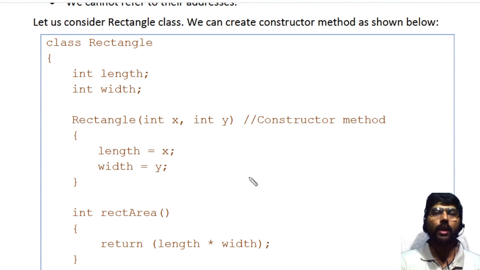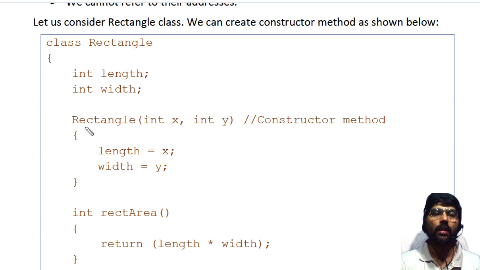Now I will explain this constructor with a small example. This example is again taken from the rectangle class. In this rectangle class, I have two variables, same as previous, length and width, and one constructor and one method.